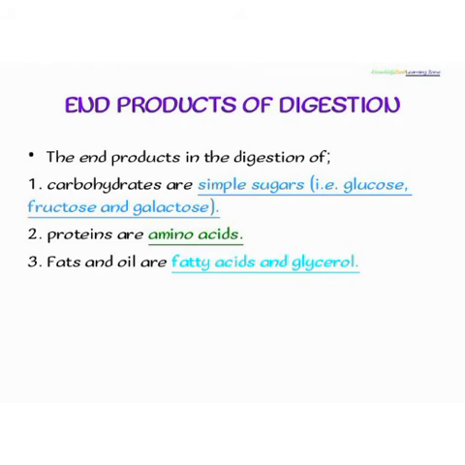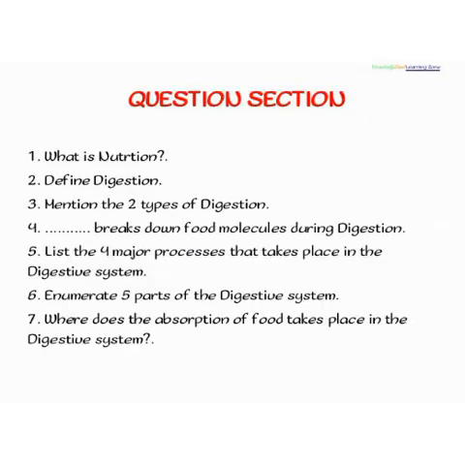The end products of digestion are as follows. The end product of carbohydrates are simple sugars such as glucose, fructose, and galactose. The second one, which is protein, are amino acids. And for fats and oil, it is broken down to fatty acids and glycerol. Once it's absorbed into the bloodstream, it's taken to the heart. There are processes for it as it goes into the bloodstream to the heart and to every other part of the body.